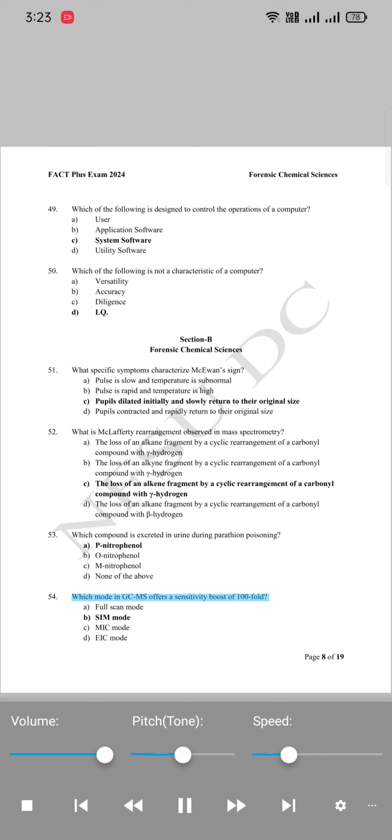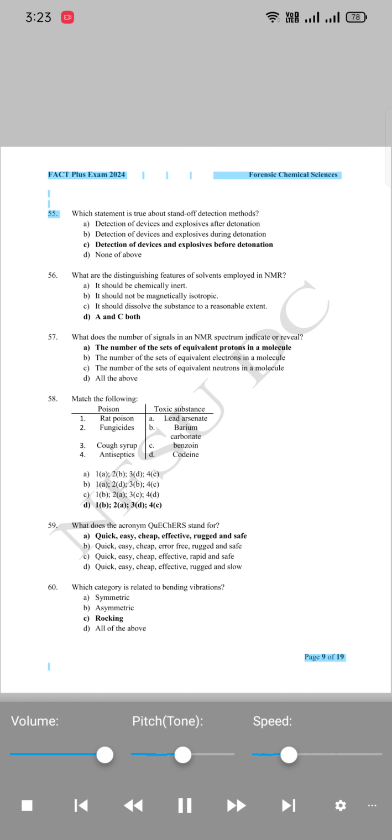54. Which mode in GCMS offers a sensitivity boost of 100-fold? A. Full scan mode. B. SIM mode. C. MIC mode. D. EIC mode.